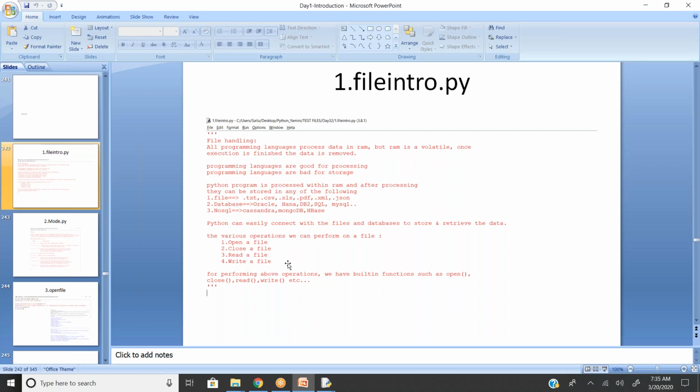Yes, Amar. So when we come to how to handle a file, I'm not talking about how to connect to a database, because we have not yet come to that level. We should know how to handle a file, how to read a file, and how to close a file after completion of your work.